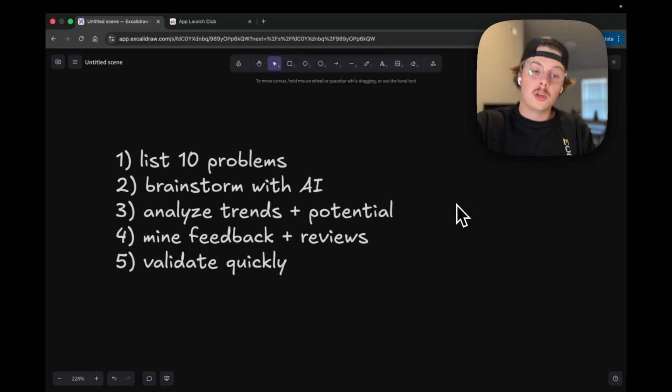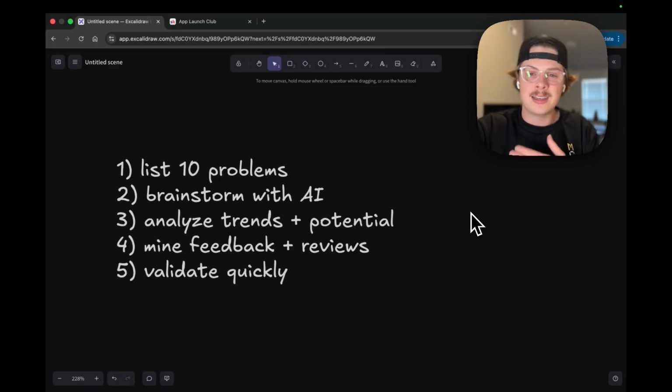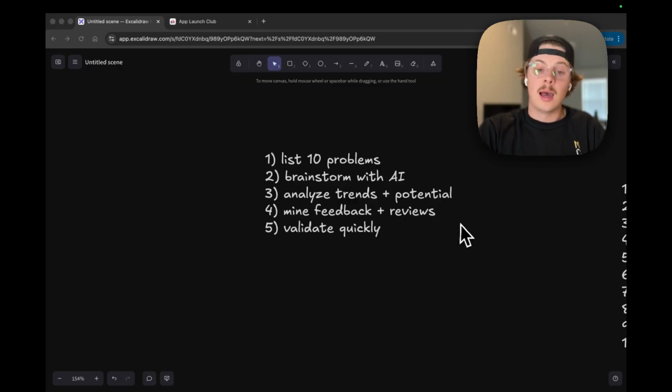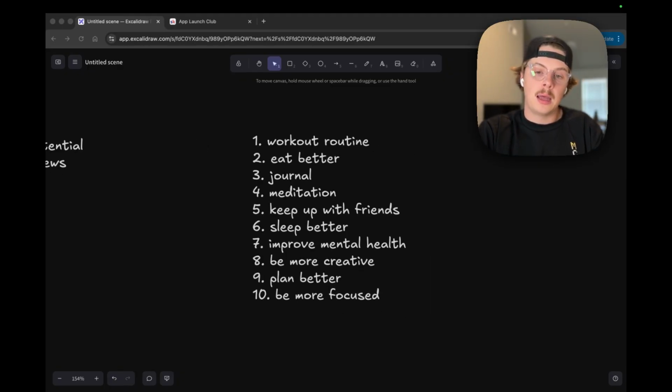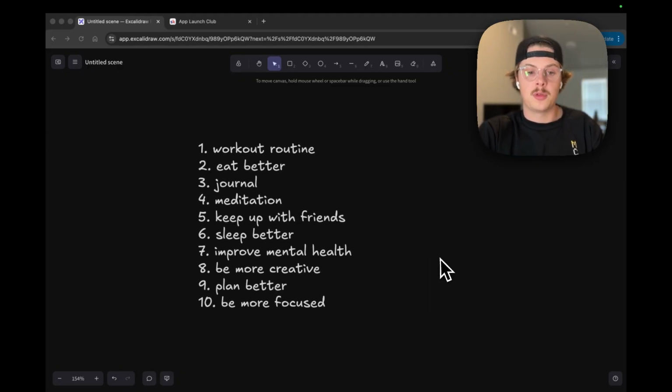What you'll do for this step is spend 10, 20 minutes writing down 10 problems that you face in your day-to-day life that you believe could be solved by an app. So I've listed 10 problems in my life that I could improve with an app, or just some things that I would like to do better or focus more on. And I'll walk you through these really quickly.